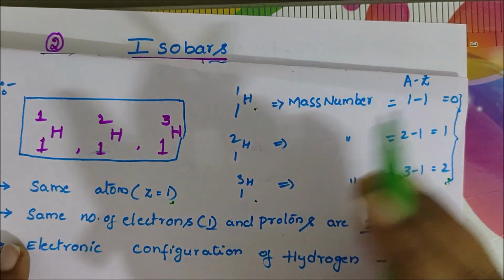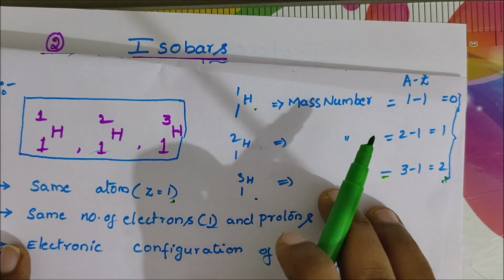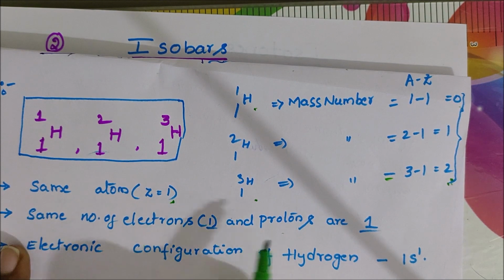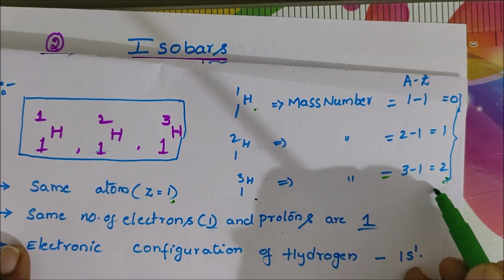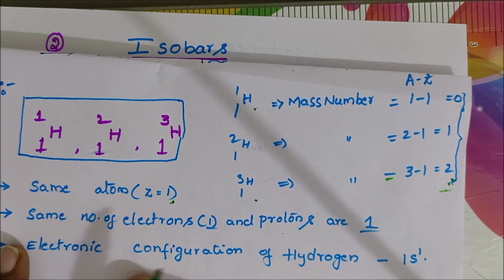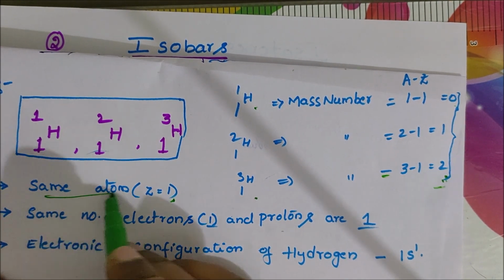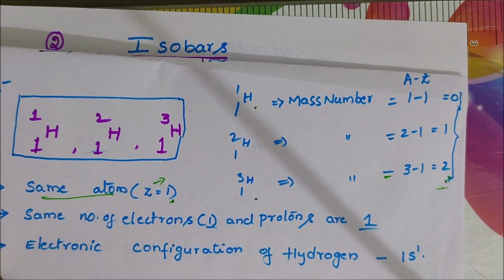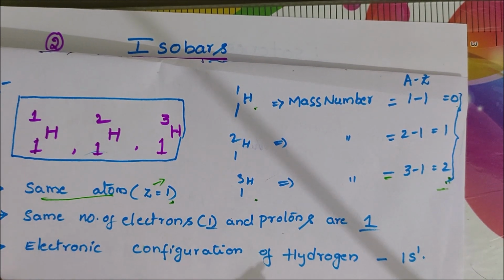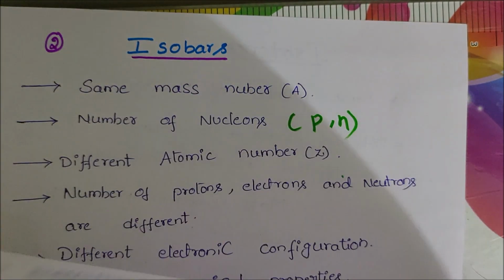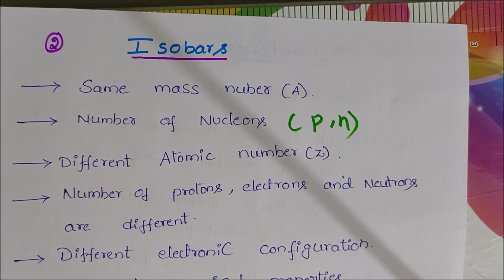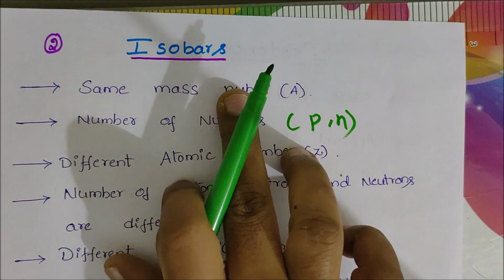They have the same atomic number but different mass number. Electrons are the same, protons are the same, but neutrons are different. The electronic configuration is the same and it is the same atom, so the position in the periodic table is the same. That is called isotopes. Now the second one we discuss, isobars.